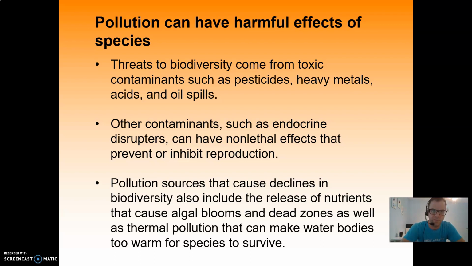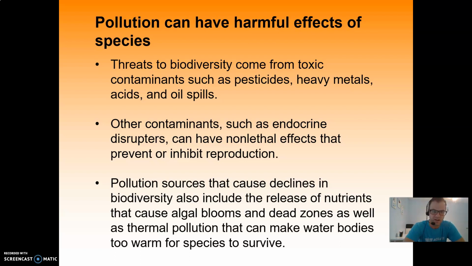Pollution can also have harmful effects on species. Threats to biodiversity come from toxic contaminants such as pesticides, heavy metals, acids, and oil spills. So wherever industry is set up, it may have an effect on the biodiversity in the area because of the pollutants that are around. Other contaminants, such as endocrine disruptors, can have non-lethal effects and inhibit reproduction. Basically, if something affects reproduction, maybe not killing the animals themselves, that can cause major biodiversity decline as well.